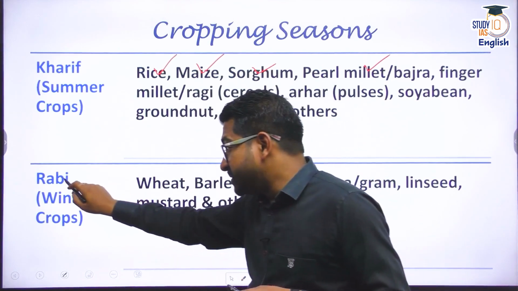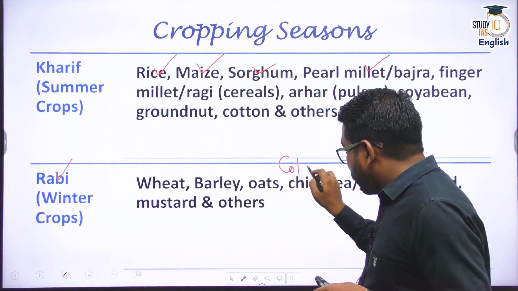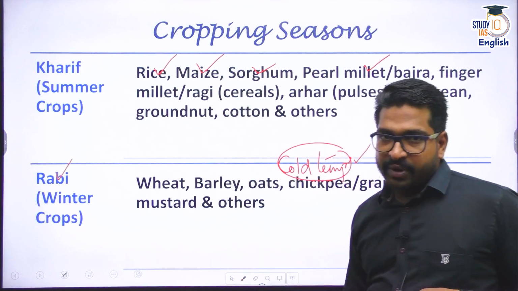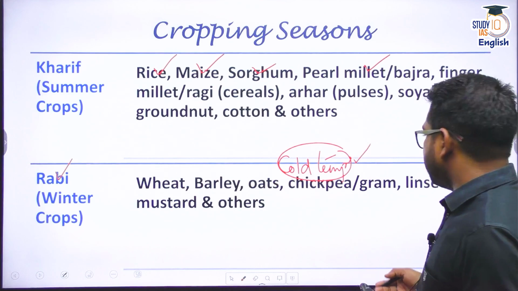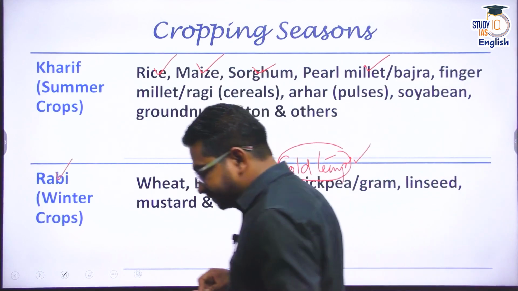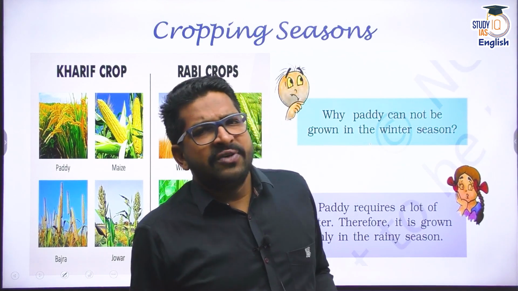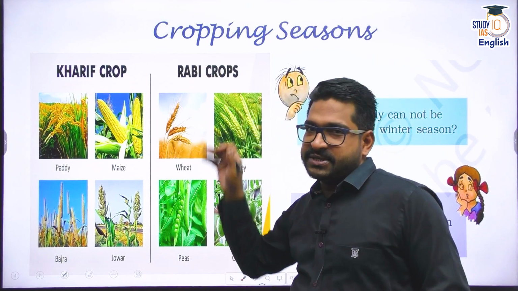In Rabi, that means at the beginning of winter, these crops need cold temperature. They need dry season, of course they need water also, but they need cold temperature, meaning wheat, barley, oats, chickpea, linseed. These are some of the examples. Now the question is, sir, what is going to happen if I crop, say, a Rabi crop during the Kharif season or a Kharif crop during the Rabi season?